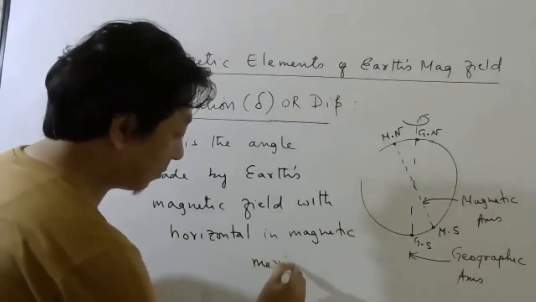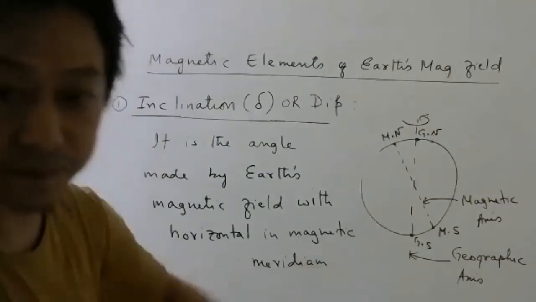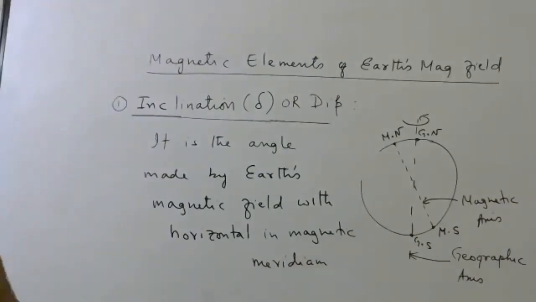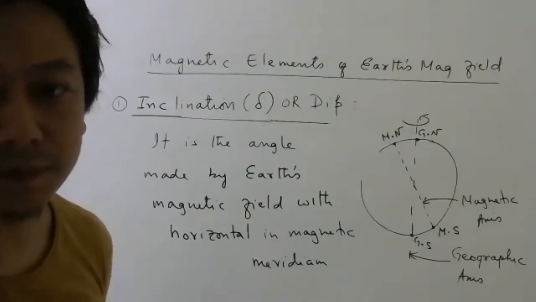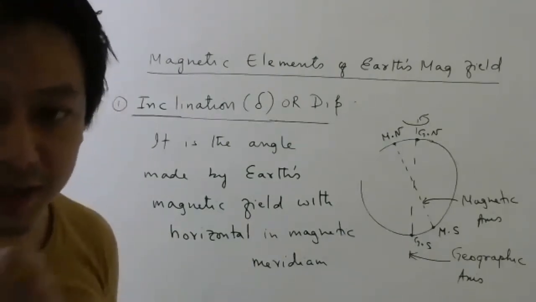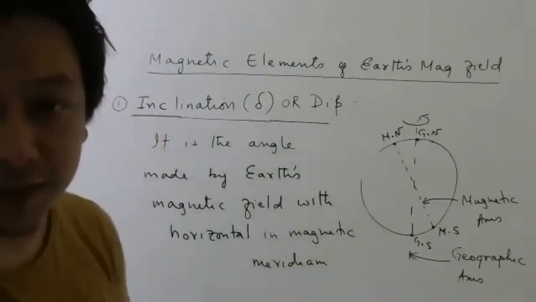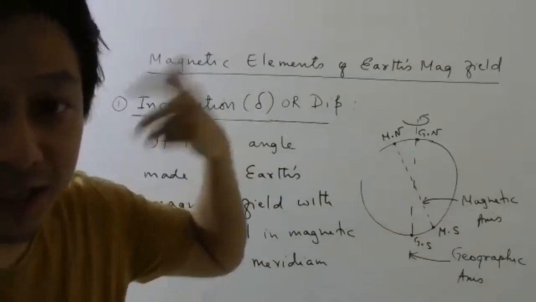Why in magnetic meridian? Because Earth's magnetic field lies in this meridian. Done. Three elements are there: declination, inclination. Inclination is called dip. Be careful about this, okay? Don't say declination is dip.